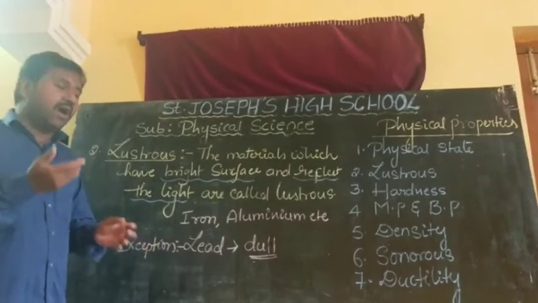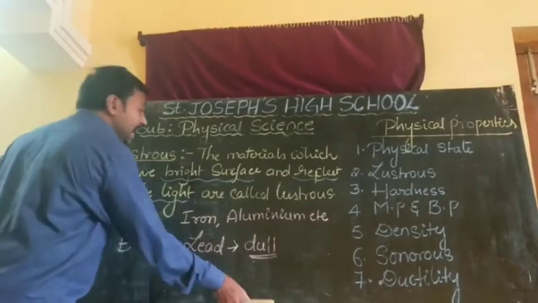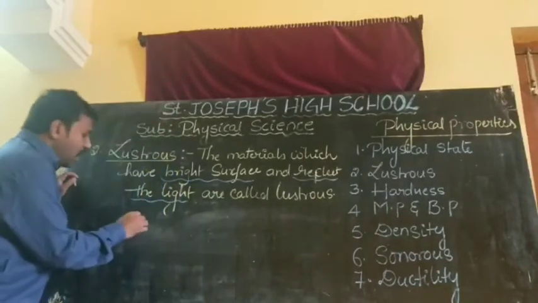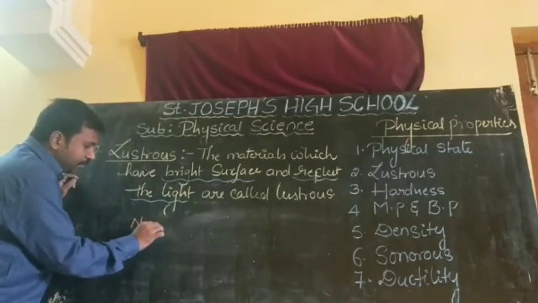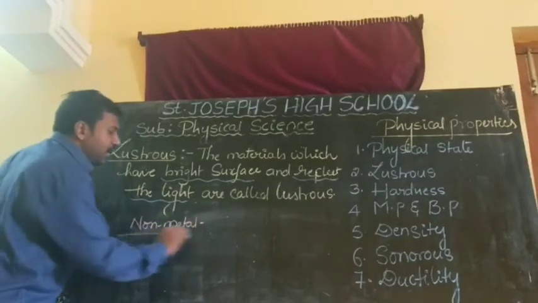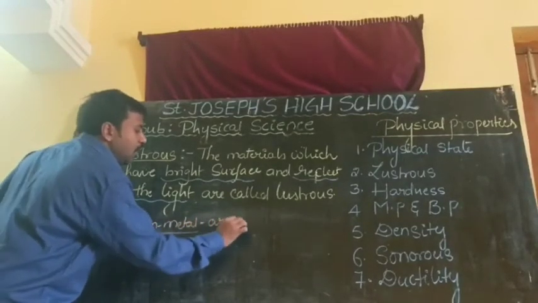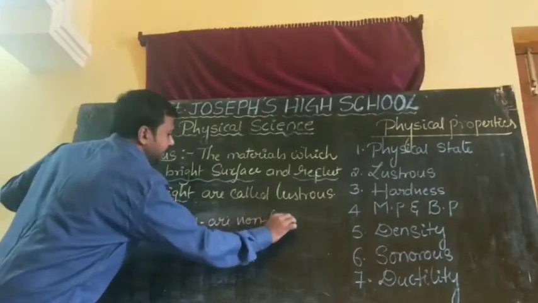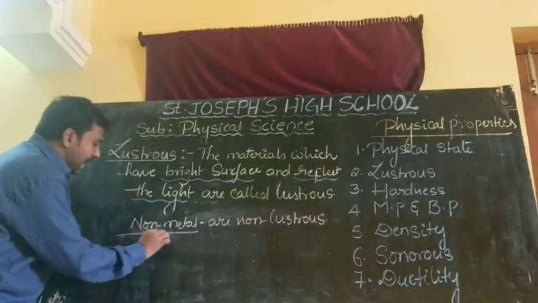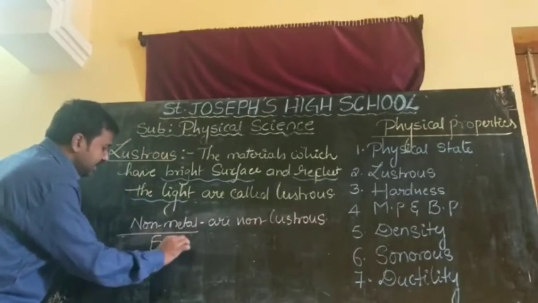No. Some of the non-metals are lustrous in nature. Generally non-metals are non-lustrous, but some of the non-metals are lustrous in nature.